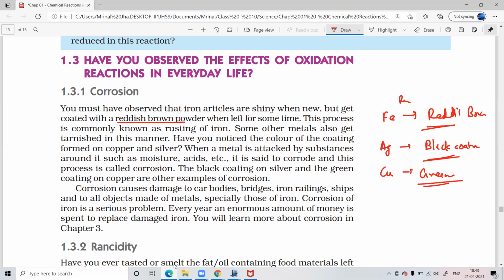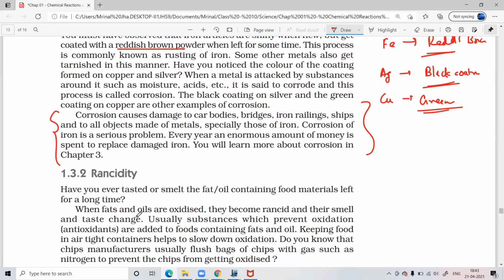And as you'll already be aware, corrosion can damage car bodies. You would have seen some old cars kept beside the road here and there, and how the body gets damaged because of corrosion. And the government has to spend lots and lots of money to replace the iron used in railway tracks or bridges to make sure that they don't get damaged. So it's a serious problem actually.